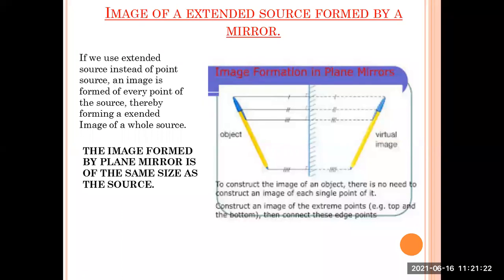What is meant by virtual image? If we use an extended source instead of a point source, an image is formed of every point of the source, thereby forming an extended image of the whole source. Each point comes together, and the image of the whole source you can see behind the mirror.